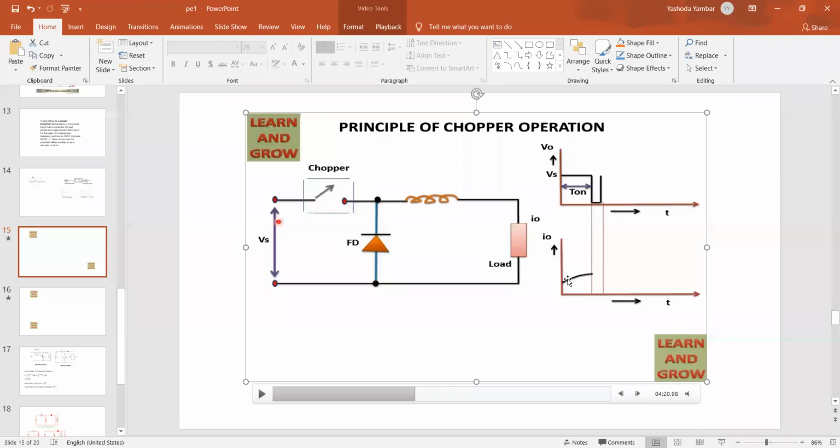So current flowing through the inductor will increase exponentially, gradually or slowly, and it reaches maximum value after a certain period of time. This is the load, meaning now it is an inductive load. All of you, this explanation is regarding the inductive load. For an inductive load, the current waveform will never match the voltage waveform. Therefore, when the supply is on and the chopper is on, input energy is transferred to the output, but current starts to flow through the inductor in an exponential manner. You can see the chopper is on, but current will never follow the input voltage. It increases exponentially.